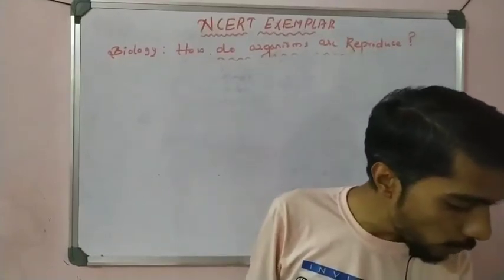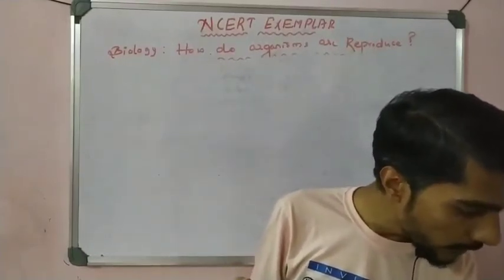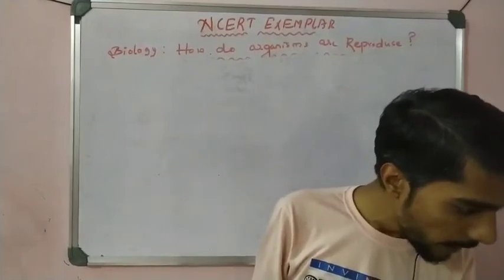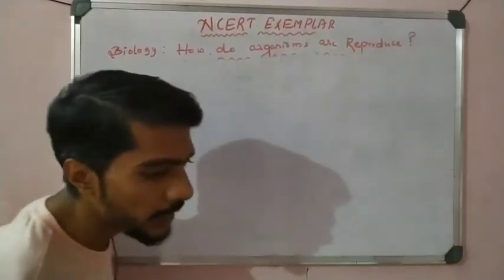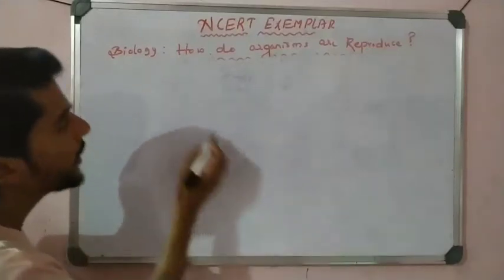So now students, come to question number 9 of today's class. Again it is the same: which statement is correct, right? So see here, question number 9.